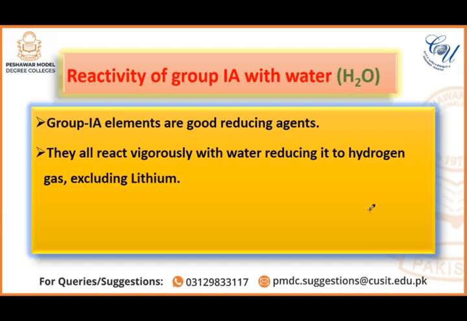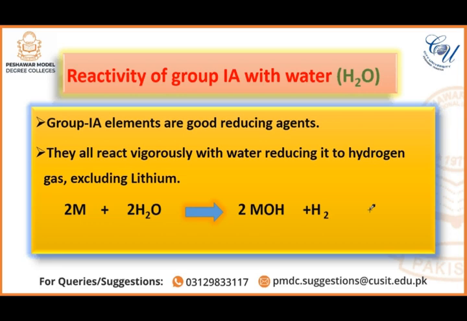They all react vigorously with water, reducing it to hydrogen gas, excluding lithium. It is a general reaction in which the group 1A elements react with water and give us metal hydroxide. That metal may be lithium, sodium, potassium, rubidium, cesium and francium.